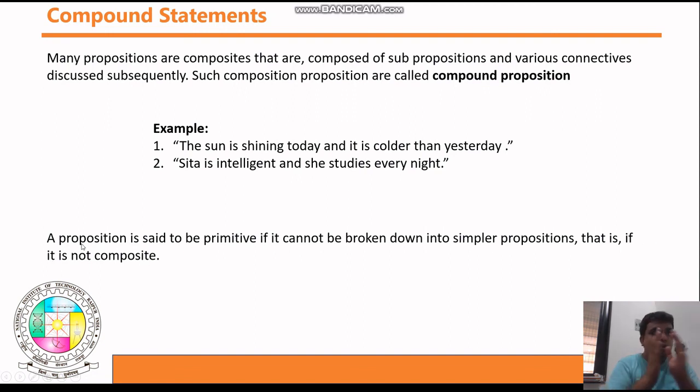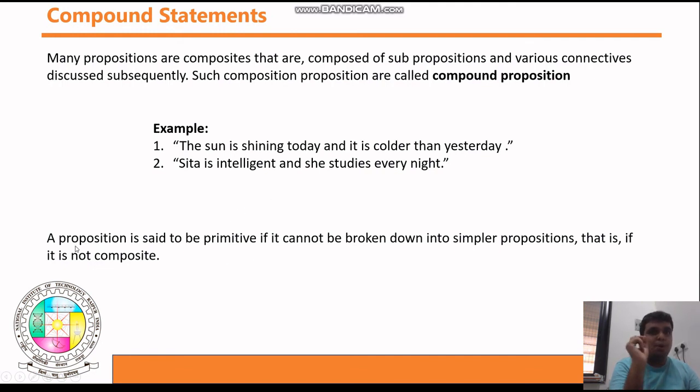There are some statements which you are not able to break into smaller statements, and such statements are called primitive.